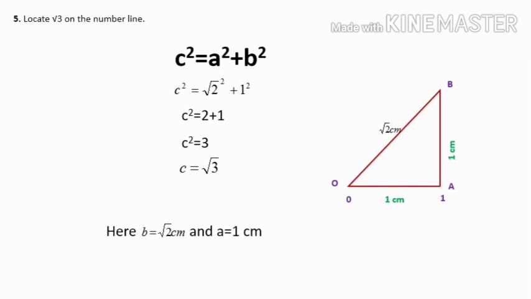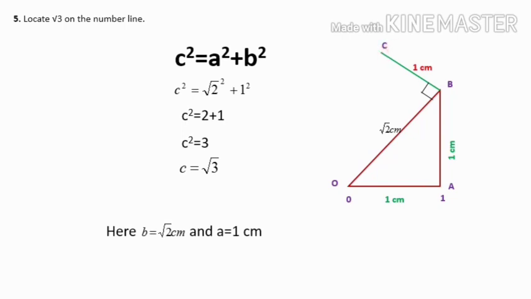So I have got here the measurement root 2. So one side I have got root 2. Now I have to make another side whose length is 1 centimeter. So I have to form a right triangle. So this is one of the sides, OB. Then I have to form a right triangle, meaning from B I have to draw a perpendicular, or from B I have to draw a 90 degree angle, and then from that 90 degree perpendicular I have to cut 1 centimeter and I have to label the point C.